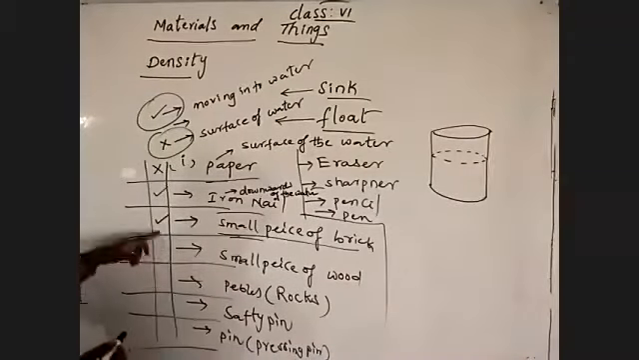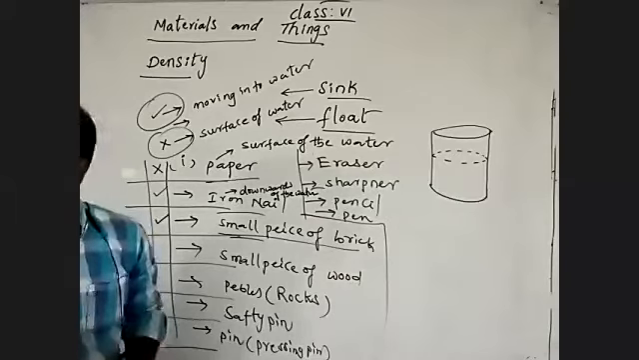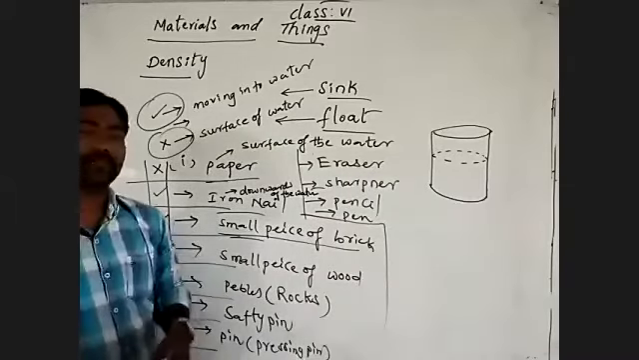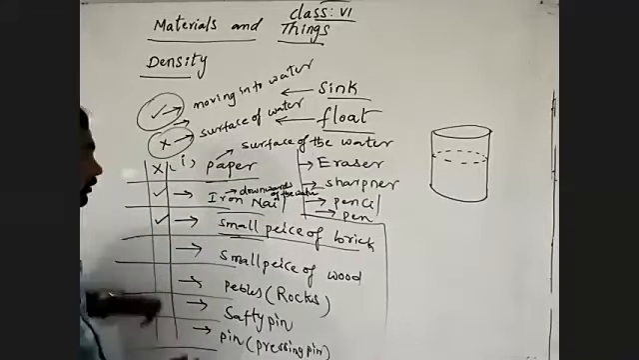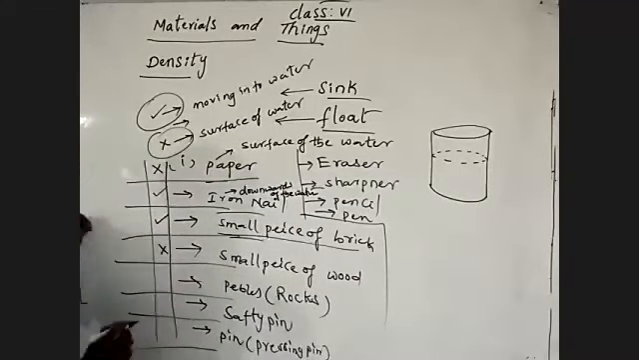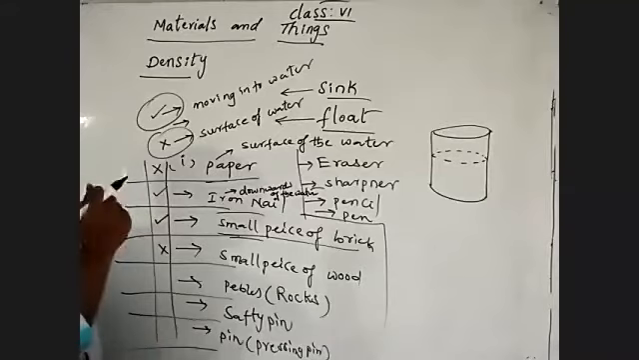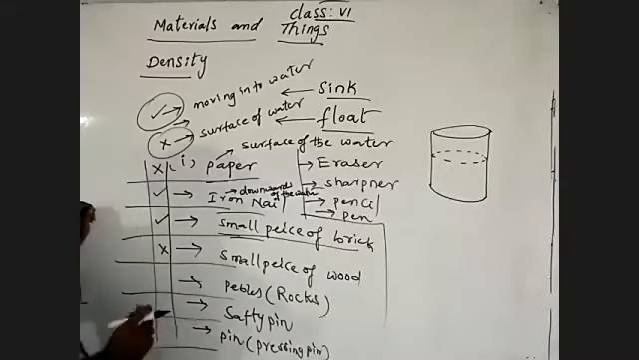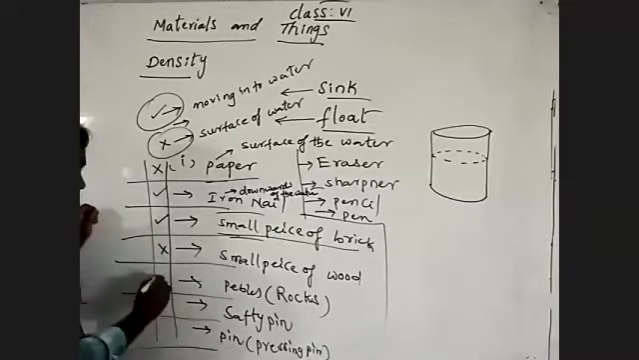Okay. And a small piece of wood. When you are dropping a small piece of wood into the water, what will you observe? The wood will float on the surface of the water. And pebbles, small rocks. When you are dropping pebbles into the water, what happens? Those will move downwards in the water.